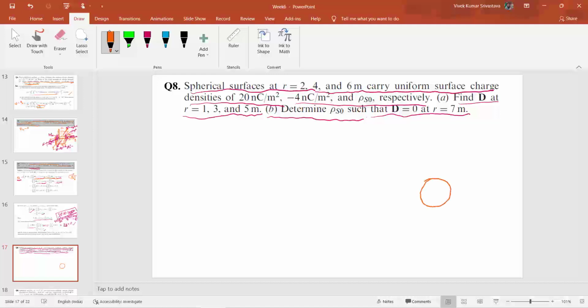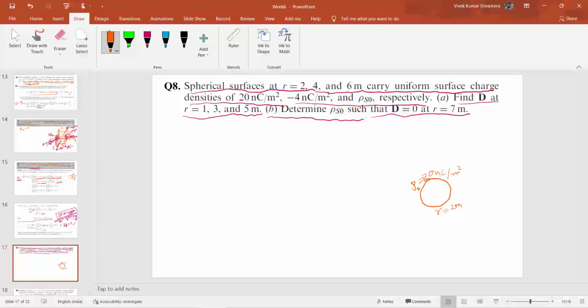Suppose this is radius r equal to 2 meter. This carries a charge density of 20 nano coulomb per meter square. So this will be a surface charge basically.